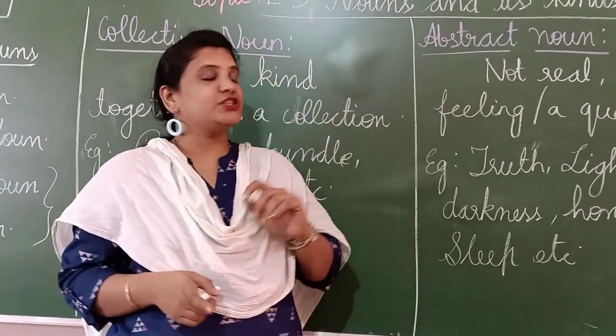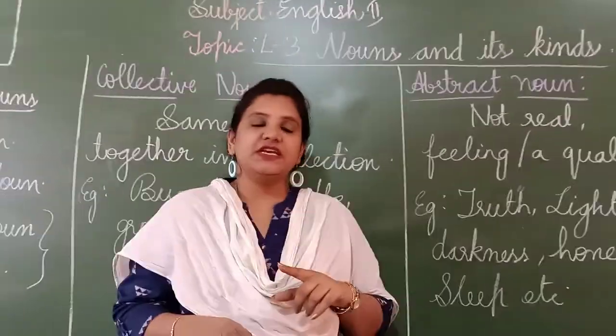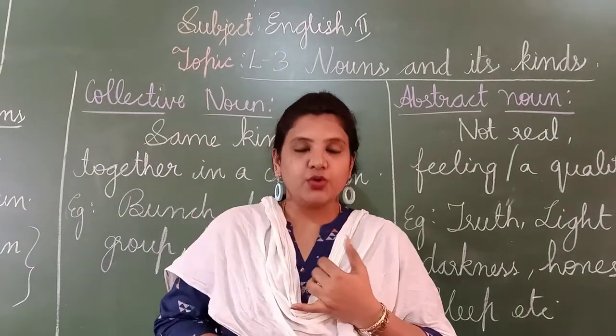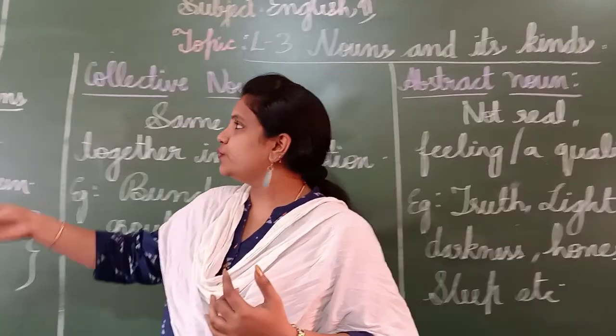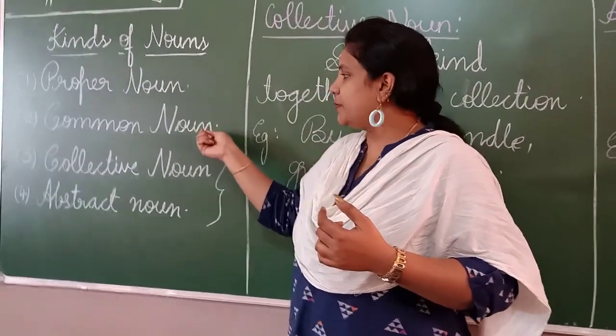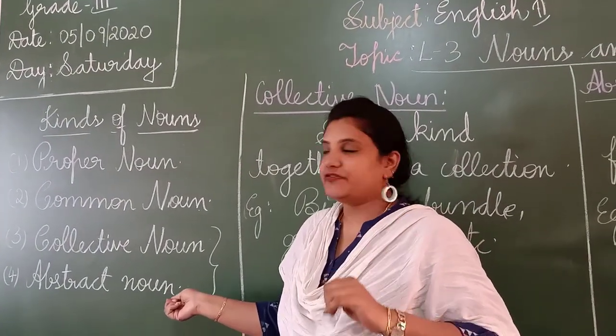And in today's session, we will continue lesson 3, nouns and its kinds. In the previous session, we did nouns and its kinds, right? I told you what is a noun and what are the kinds of noun. We read about 4 kinds of noun, right? Proper noun, common noun, collective noun and abstract noun. 4 types of nouns we went through, right?